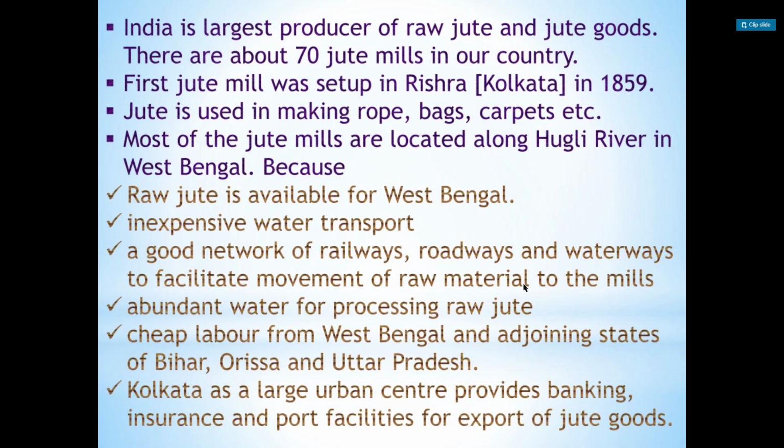Cheap labor from West Bengal and the adjoining states of Bihar, Orissa, and Uttar Pradesh. We can get very cheap labor near the Hooghly River, in West Bengal. सस्ते मजदूर मिल जाते हैं. In the adjoining states there is unemployment, so we get cheap labor. Kolkata, as a large urban center, provides banking, insurance, and port facilities for export of jute goods.